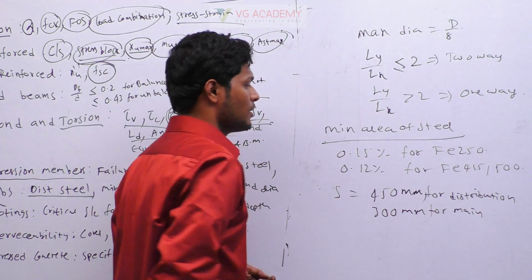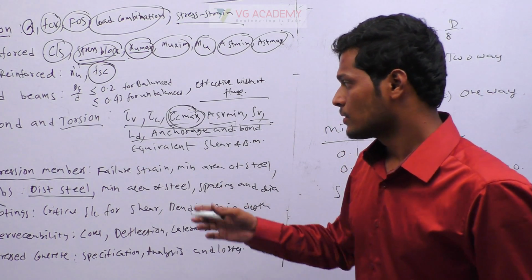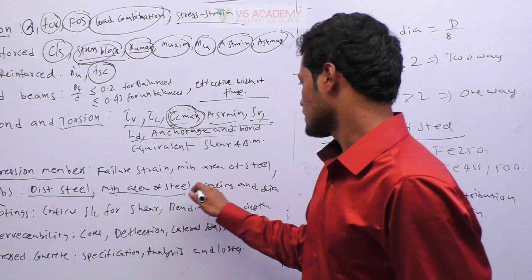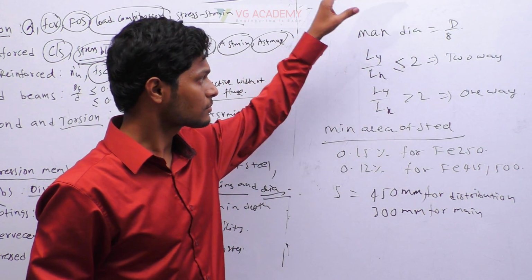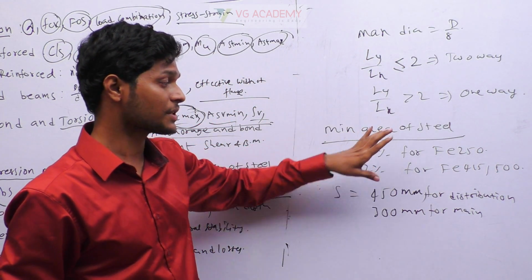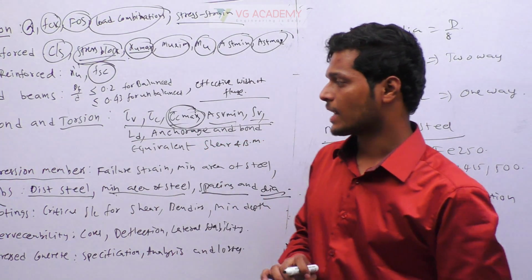Okay, and these are the minimum area of steel values that we have to remember. Okay, so that is about minimum area of steel, spacing and dia. So maximum dia, one way, two way, minimum area of steel, spacings. Okay, these are some important bits that we can see from slabs.